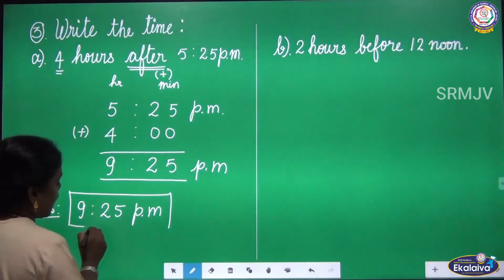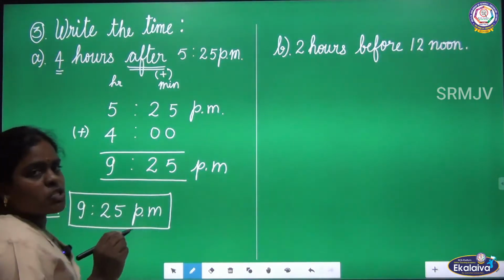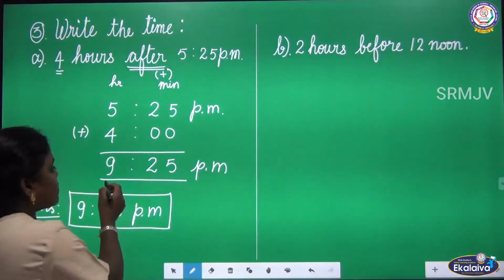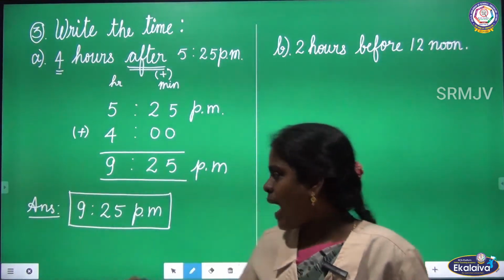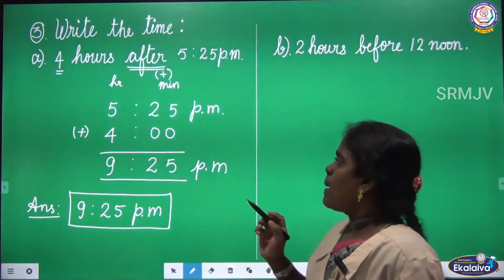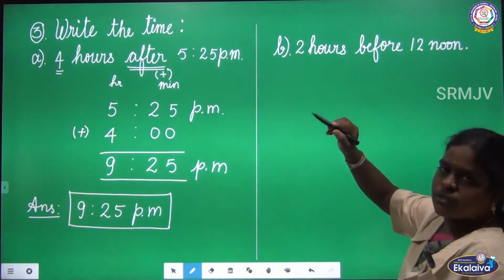If the time crosses 12, we have to change the period, but here it is only 9:25. So use the same period. Answer is 9:25 PM.